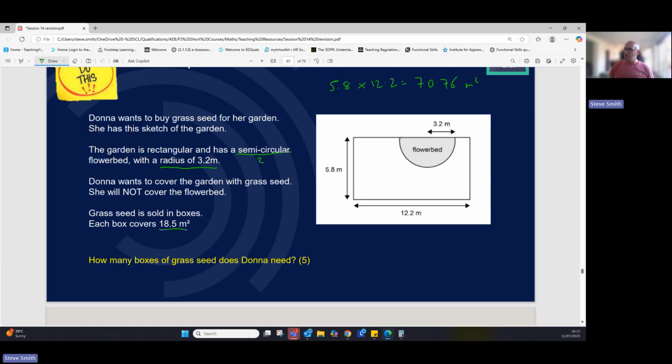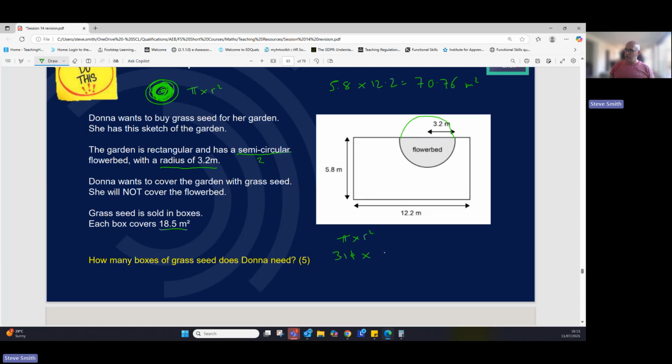It's a semicircle. So when we work out the area, it'll be the whole area, hence why we divide it by 2. It's given us the radius, so that's quite useful, because we know when we're working out the area of a circle, it is pi times radius squared. We've got the radius, it's shown us. So we're going to go pi times radius squared.